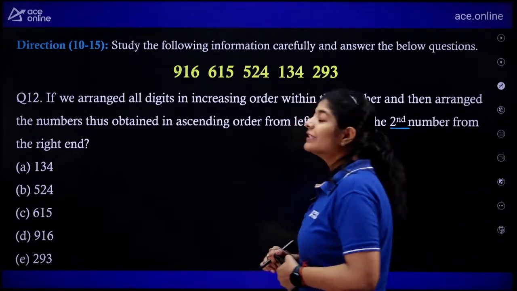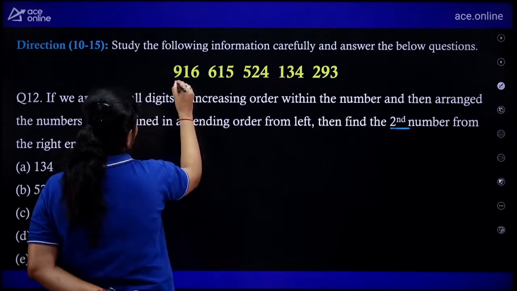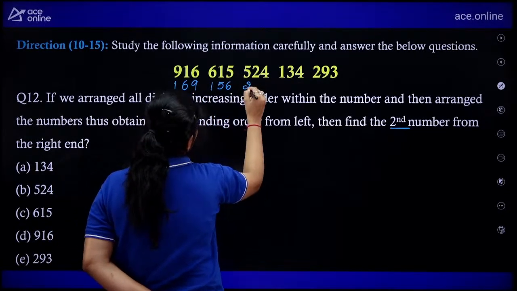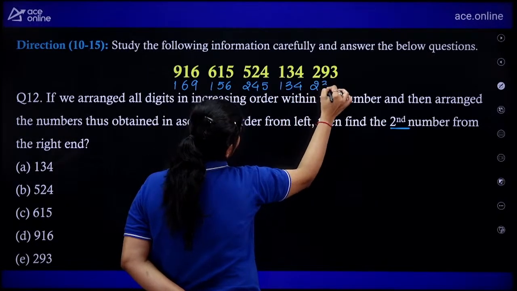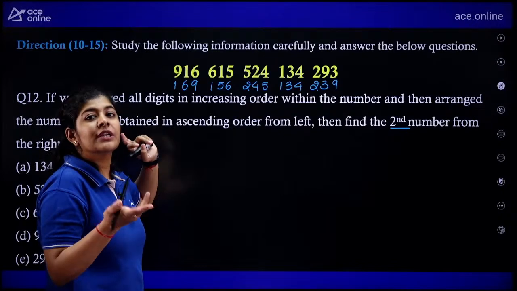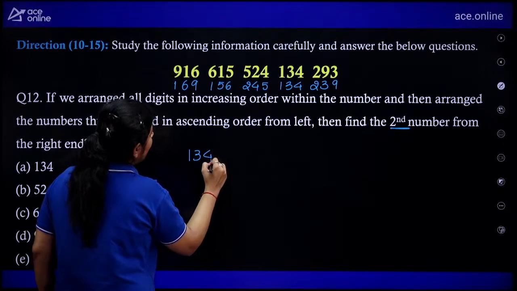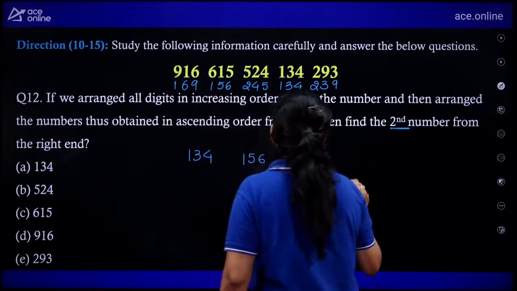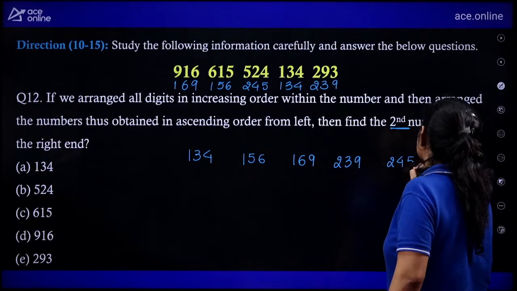Okay, let's see. So first I need to rearrange my numbers in the ascending order or in the increasing order. So 1, 6, 9, 1, 5, 6, 2, 4, 5, 1, 3, 4, and here we are having 2, 3, 9. Now the question is saying that after getting these numbers, I again need to arrange all the numbers in the ascending order. So the first one is 1, 3, 4, after that 1, 5, 6, after that 1, 6, 9, after that we are having 2, 3, 9, and after that we are having 2, 4, 5, right?